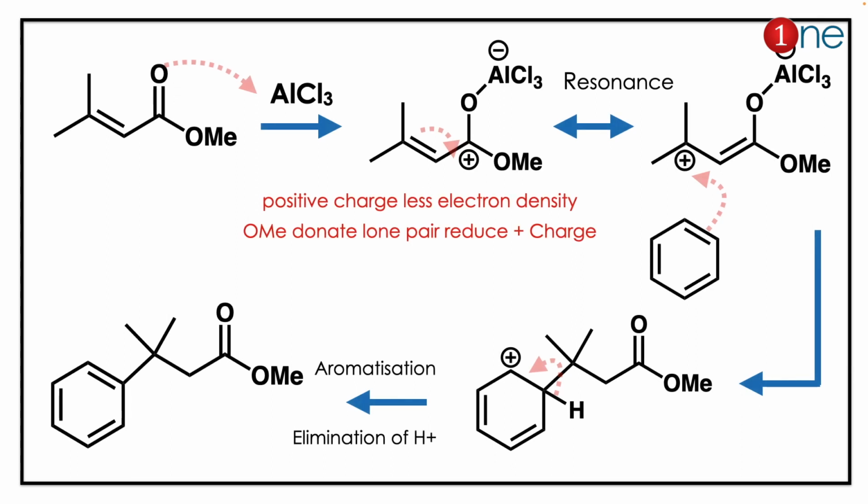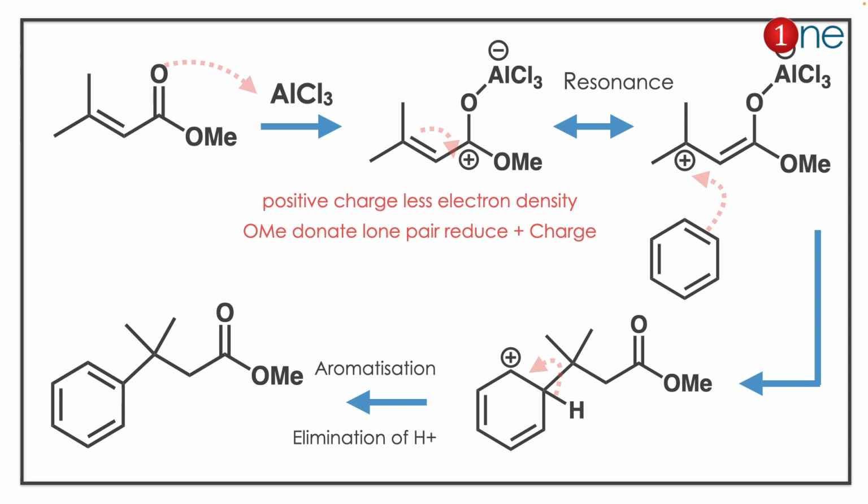This reaction is interesting because of its selectivity. The first step is AlCl3 attacks the carbonyl, making it active, so you have cation formation. Since it is in conjugation, two types of cation are possible, but the first cation formed here is quenched by the electron donating ability of the O-methyl group. So the methoxy group reduces the positive charge. So the second one is the much more available cation.